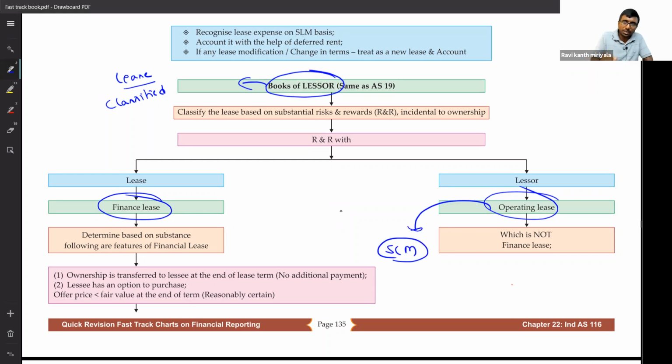Sometimes the agreement may mention it like this: year 1, year 2, year 3. Year 1 may have zero rentals, you don't need to pay anything. That is just to fool the users of financial statements, not the lessee or lessor. But in the second year you have to pay 4 lakh rupees. Third year you are supposed to pay, let us say, 9 lakh rupees. Zero rentals means that money must have been compensated in the next years.